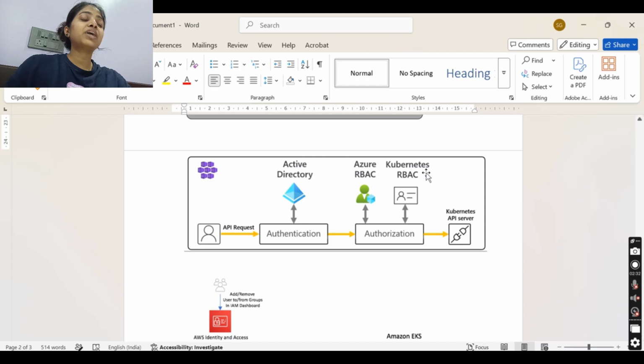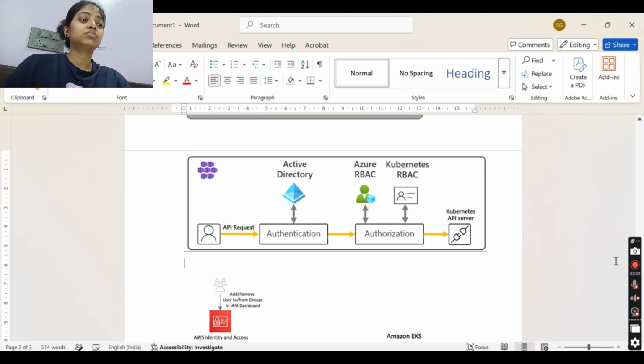So firstly we are able to log in on the Azure portal, and when our user ID is created, that is checked in AD. Then whether we can access a particular resource, we check in Azure RBAC, and what we can perform on that Azure service resource, we check using Kubernetes RBAC. Similarly, we have it for AWS.